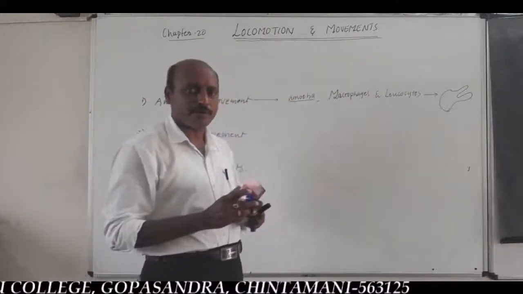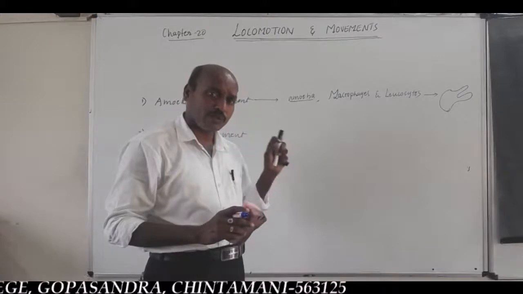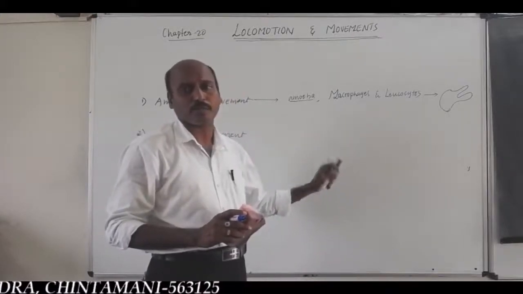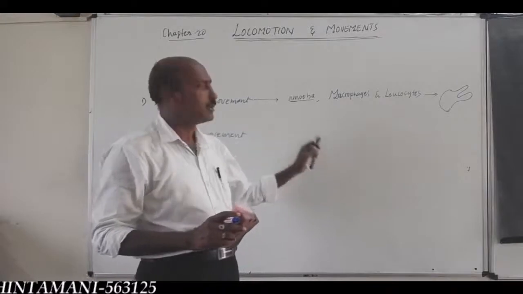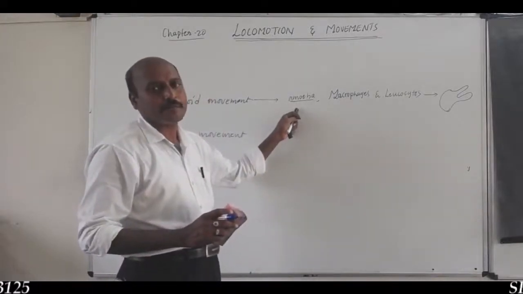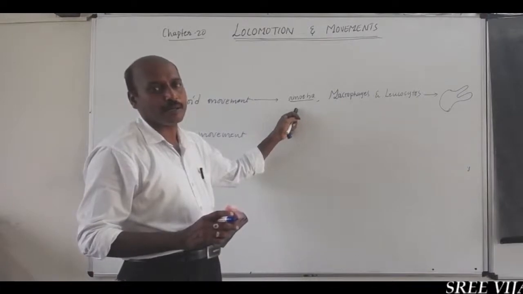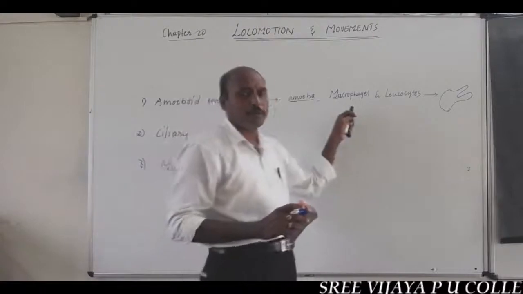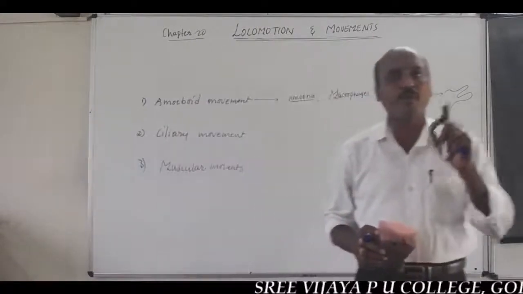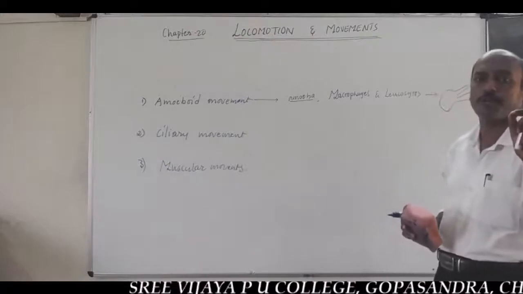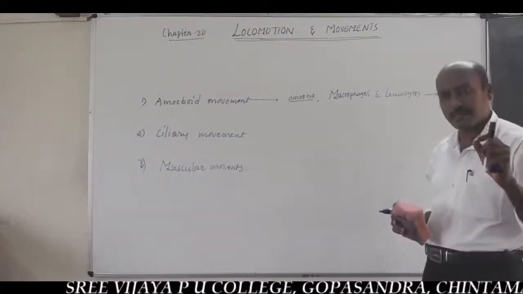Amoeboid movement is seen in unicellular organisms and multicellular organisms. Example of a unicellular body: amoeba. Examples of multicellular body structures are macrophages. That is one type of cell in areolar connective tissue meant for maintenance of body immunity through phagocytosis.